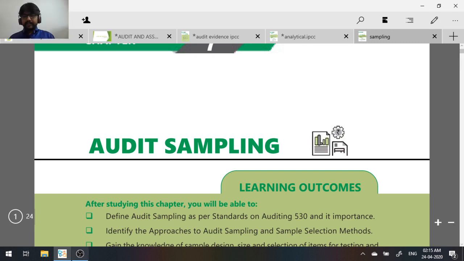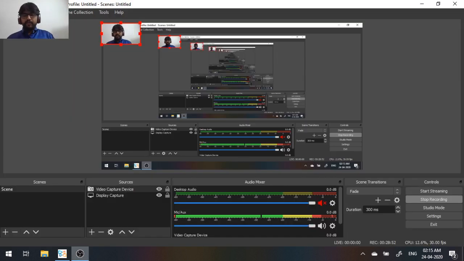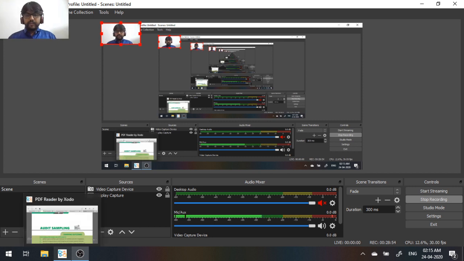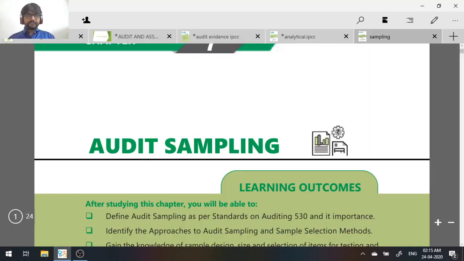Yes, I'm back. The last topic for the day will be audit sampling, chapter number 7 in your textbook. It's very important from the examination perspective. Now, what is audit sampling basically? When we do the audit, the number of transactions will be huge.